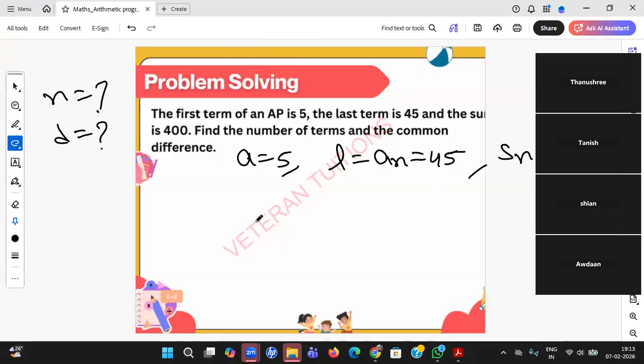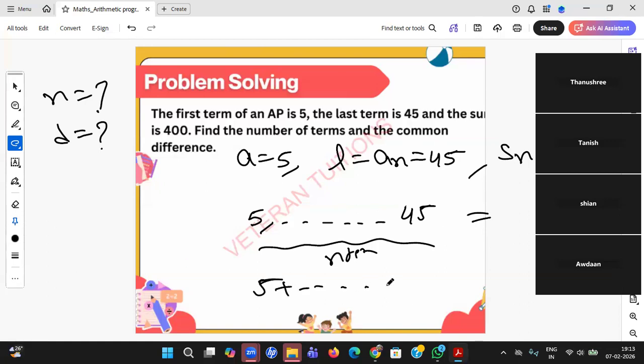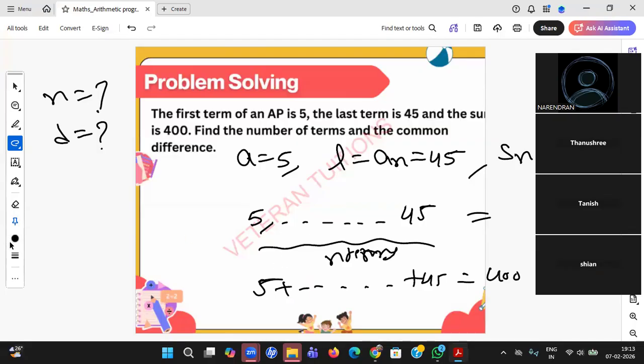So last term means, you see, 5 to 45, n terms. If you add all of them, that is 400. So 5 plus up to 45, that is 400. So it's not S45, it is S of n. I don't know how many terms are there. This is what makes this chapter confusing for the student.